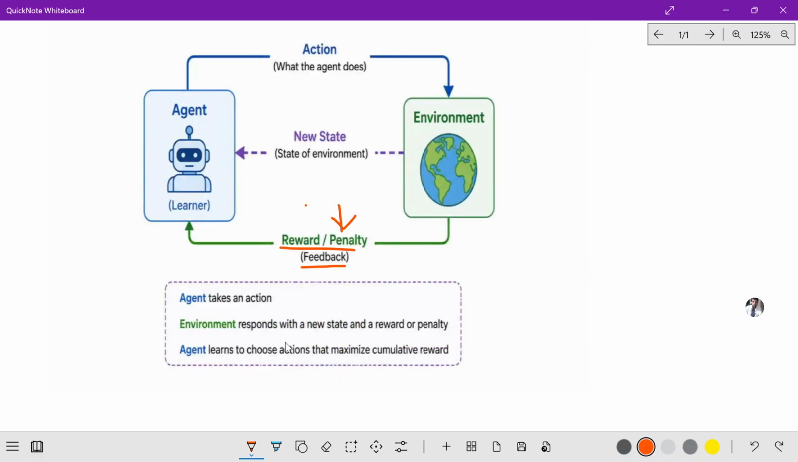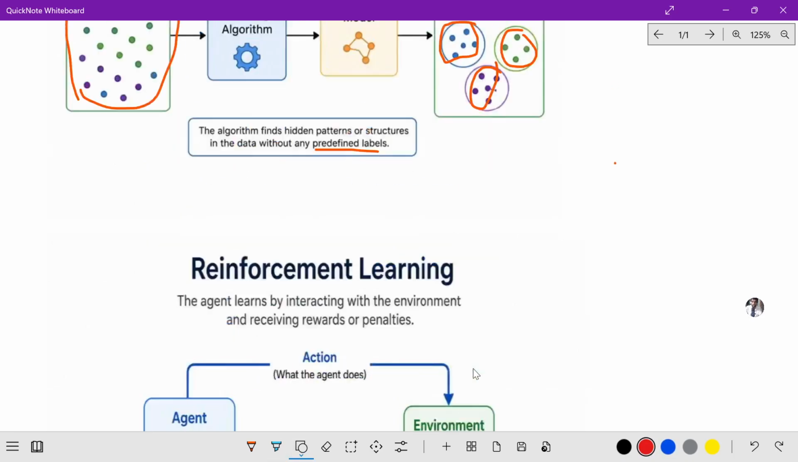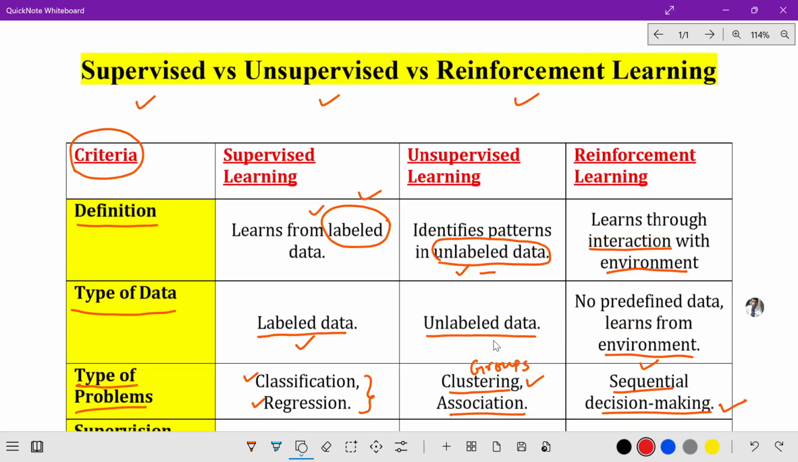If you see here, the agent takes the action, and the environment responds with the new state and a reward or penalty. So this reward or penalty is nothing but feedback. The agent learns to choose actions that maximize the cumulative reward. So this is called the reinforcement learning algorithm. This is all about the differences between supervised, unsupervised and reinforcement learning algorithms. These notes are enough to write the examination.